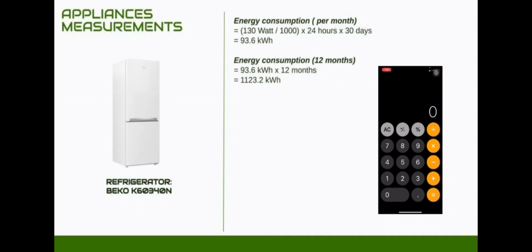Now let's calculate energy consumption per month of the refrigerator. We take 130 watt divided by 1000, and then we multiply by 24 hours and multiply by 30, and we get 93.6 kilowatt hours. Then we find energy consumption for 12 months, so we just multiply by 12 months, and we get 1123.2 kilowatt hours.